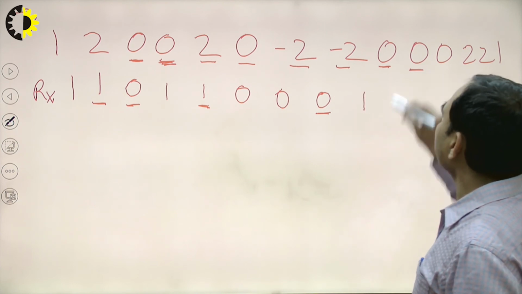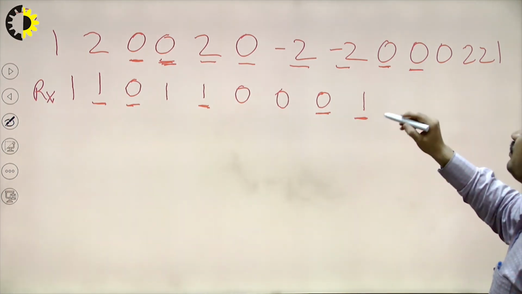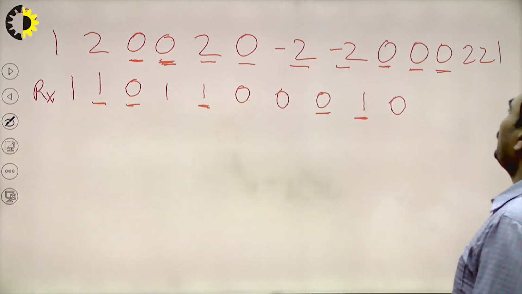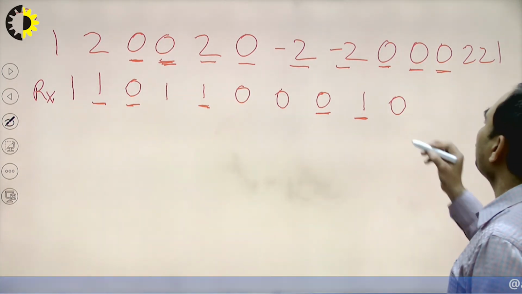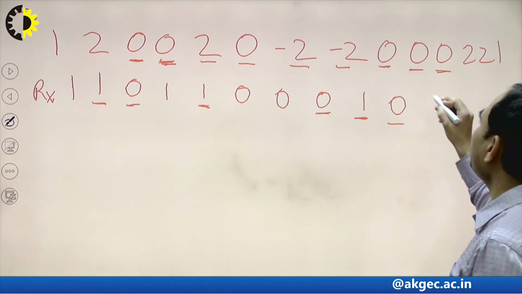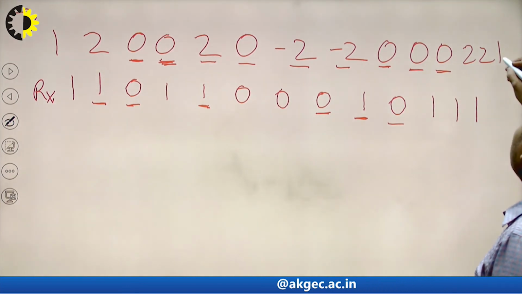Next bit is again 0. So we have to check the previous bit. So this bit is 1. So 1, flipping it gives 0. Now next bit is 0 again. So 0, we have to check the previous bit. So we have to flip it. By flipping it, we'll get 1. Now 2 means 1, 2 again 1, and 1 will be 1.